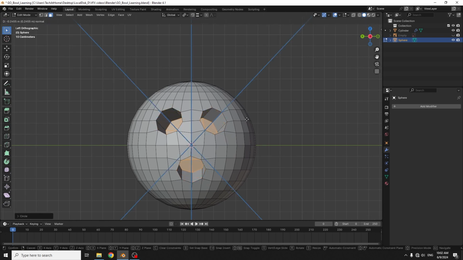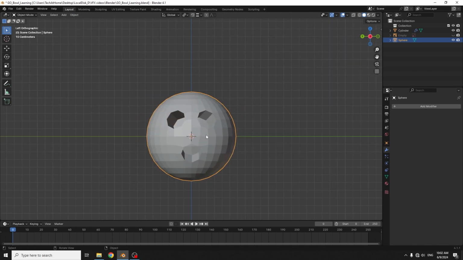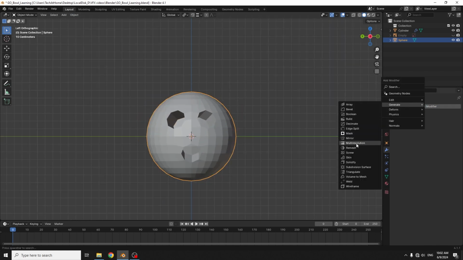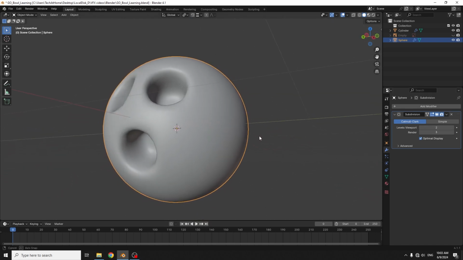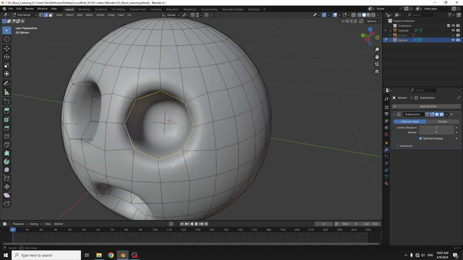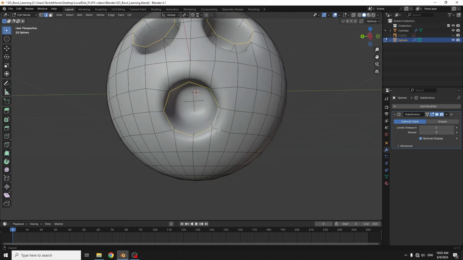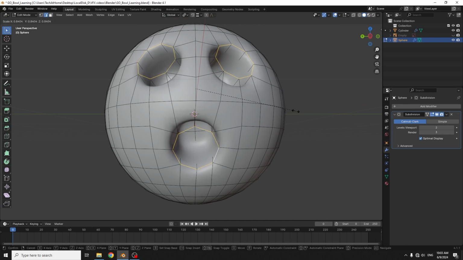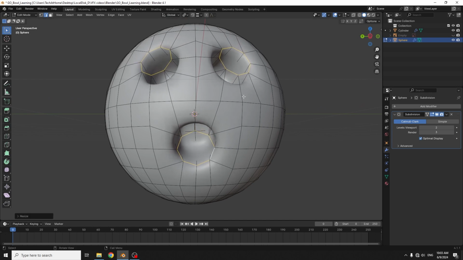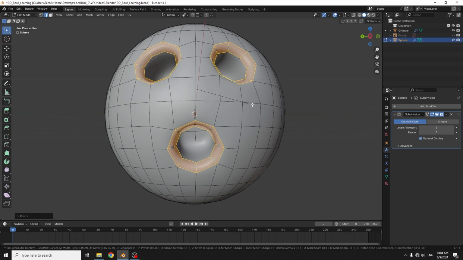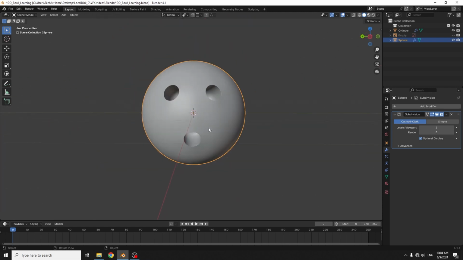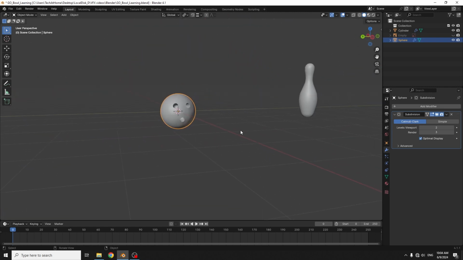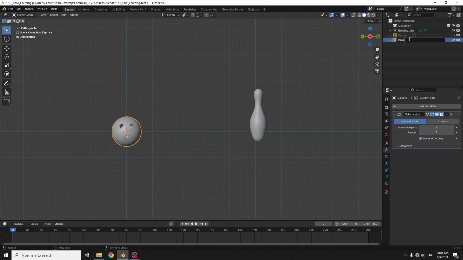Just extruding inside. Adding subdivision surface modifier. Shade smooth. Now selecting all these outer edges. Scale. And Control B to bevel. So after adjusting, this is how the bowling ball looks. I'll just name it.